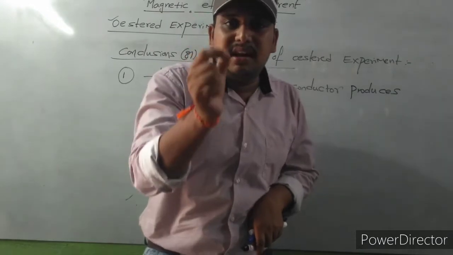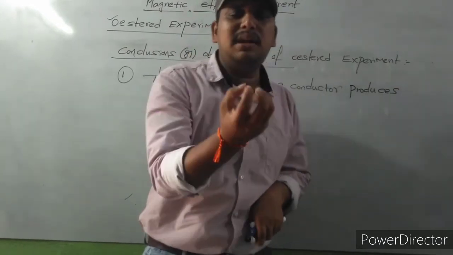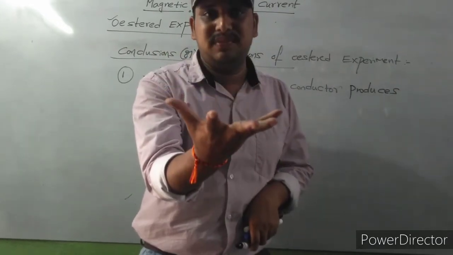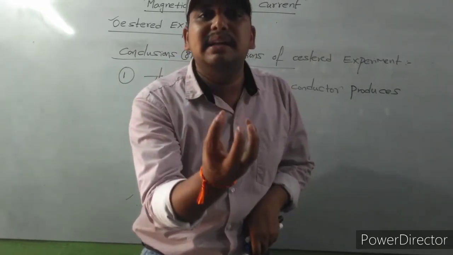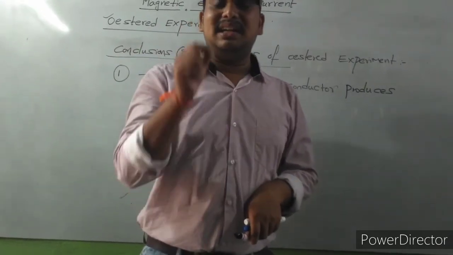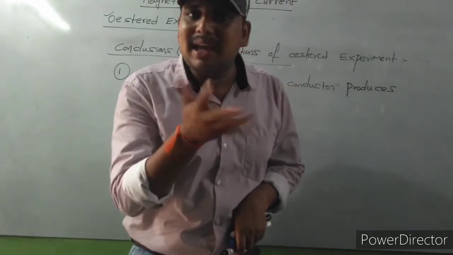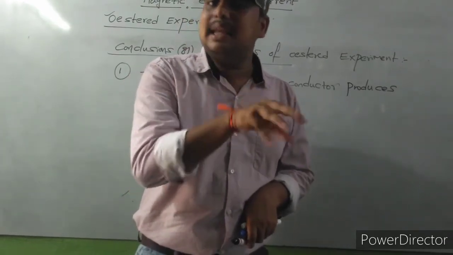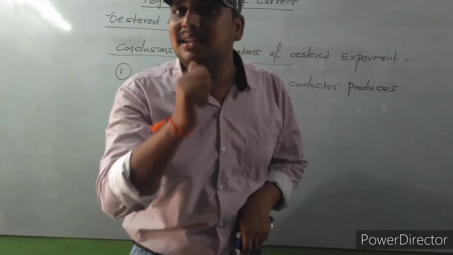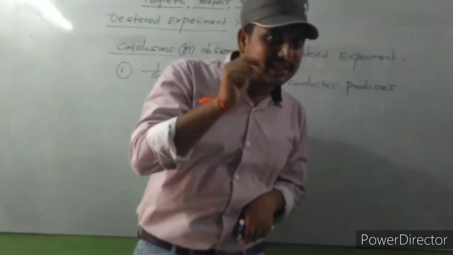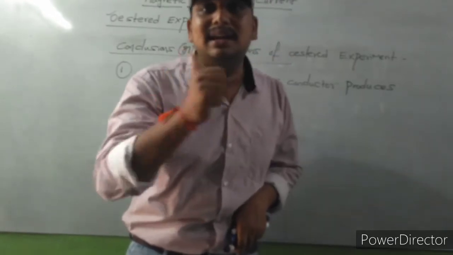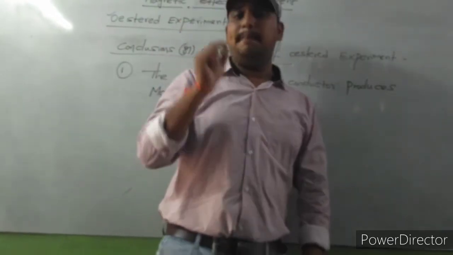If a magnetic field is produced, then definitely a magnetic material is deflected. But here we don't place any magnet. Why is the magnetic needle deflected? Just think about it.